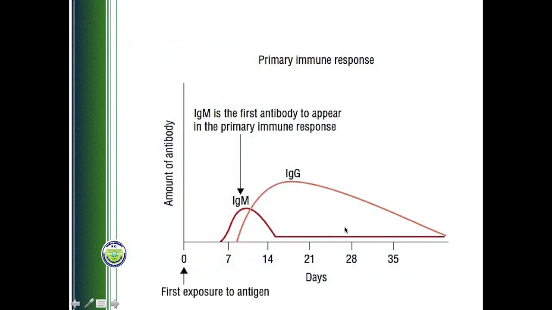Now these antibodies produced against the virus are not produced right from the first day of virus entry, because as I said, the viruses are to be detected, then the subpopulation of helper cells are to be activated. This in turn will activate B cells, and then the B cells will undergo growth, and then the transformed B cells will produce the antibodies. So it takes about 5 days for all this. That is what we call the window period. After the window period, the antibody production by B cells, plasma cells, will start.